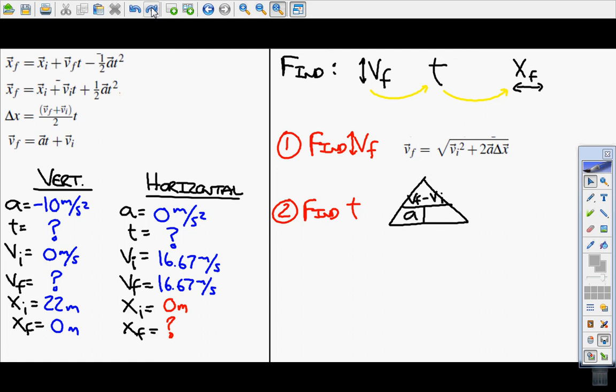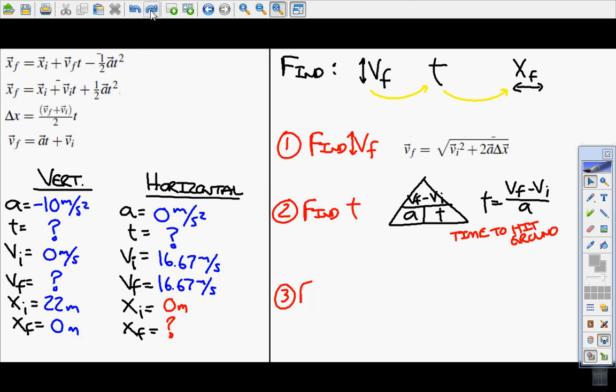This is awesome because now I can actually use this equation. I can take all my vertical information and plug it in here. If I find what the vertical final velocity is, then I can use it in this equation with the initial velocity and the acceleration of gravity to figure out how much time it would take to drop to the ground. So this time will let me know the time to hit the ground. Awesome. And I can find that because I know what the final velocity is vertically.